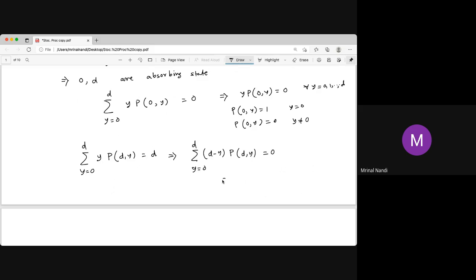So that implies d minus y times the probability is 0 for all y. So for d the probability is 1, and for every y other than d it is 0.